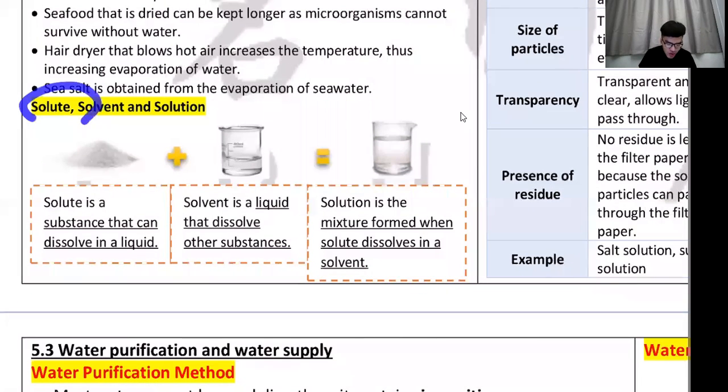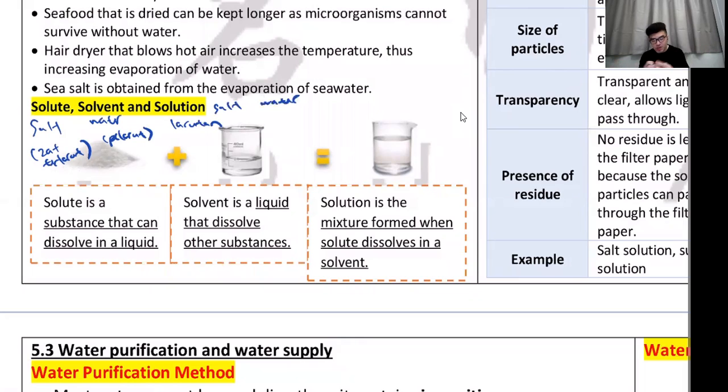Okay, so what is solute? Solute is your salt. This is called zat terlarut. Solvent is your water, which is pelarut, and solution is your larutan. This is your salt water. So salt plus water equals salt water. Solute, solvent, solution. You know this already. So solute is usually the solid, solvent is usually the water, and solution is the thing you get.